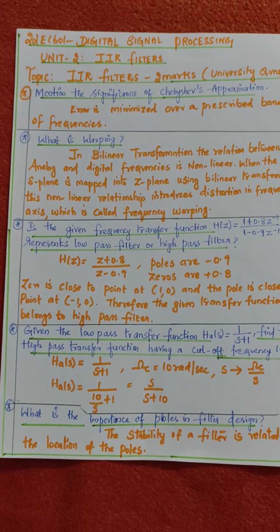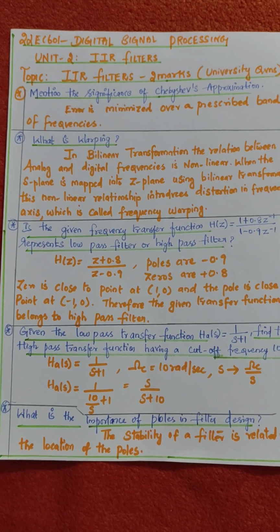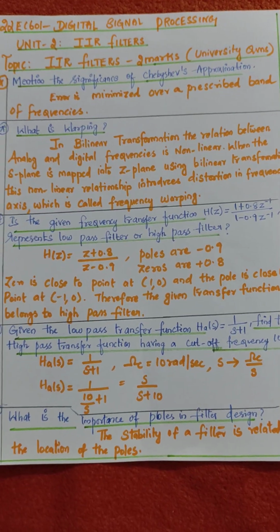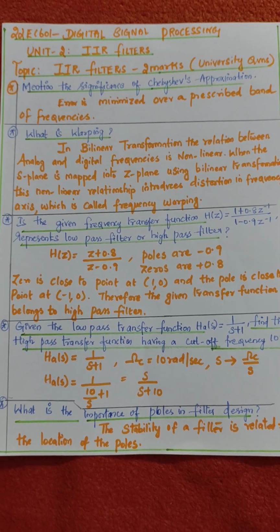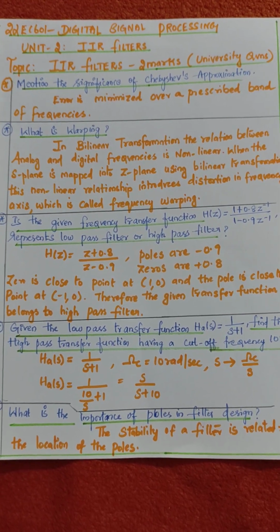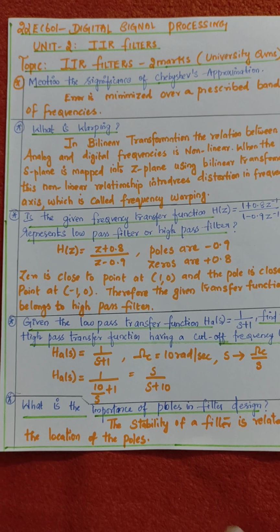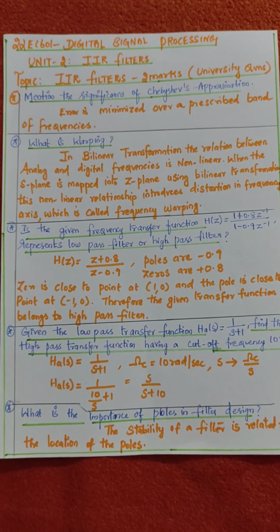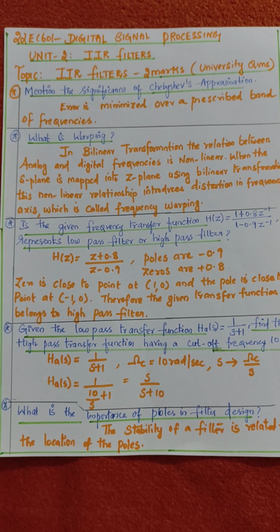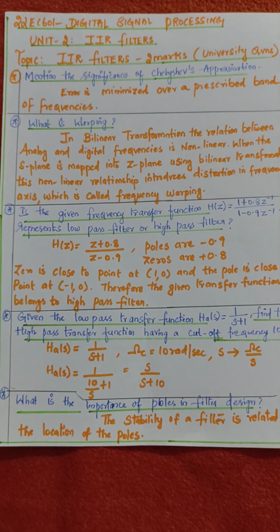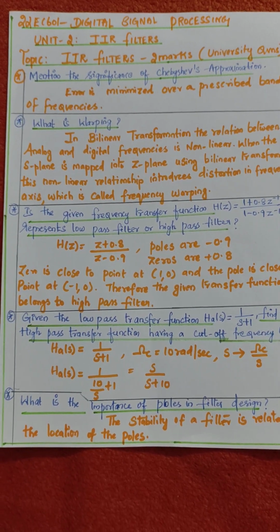This is the prerequisite subject for all the communication, antenna and any communication subjects. For this subject, which subjects will be the prerequisite? Signals and systems is a prerequisite for DSP. Mathematics is the prerequisite for DSP. Circuit theory is the prerequisite for DSP. Why am I saying this?